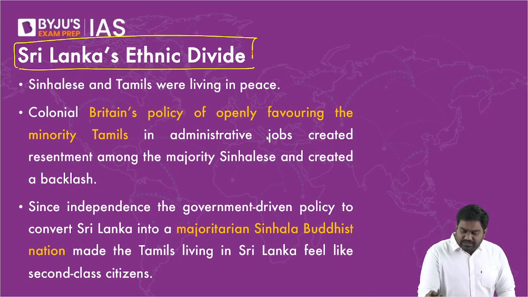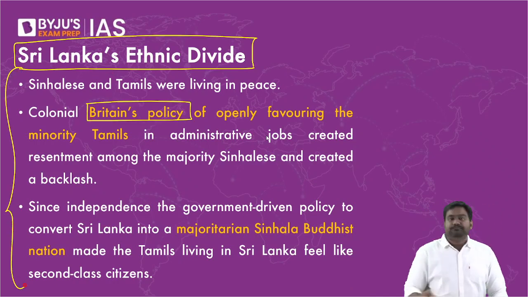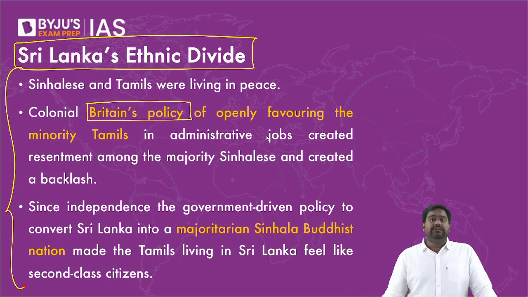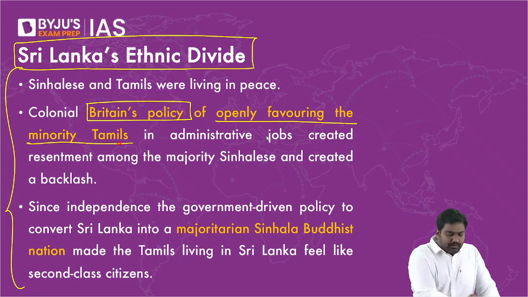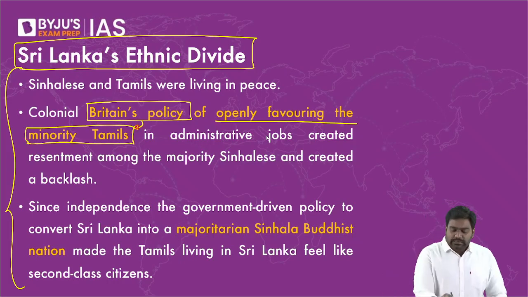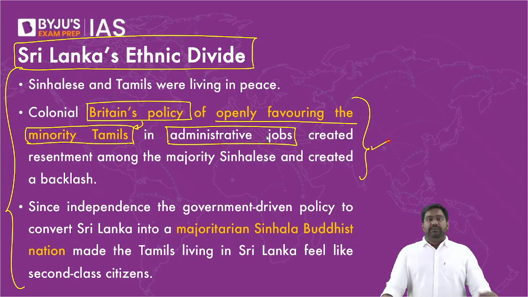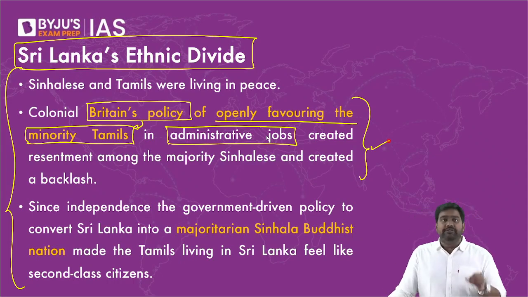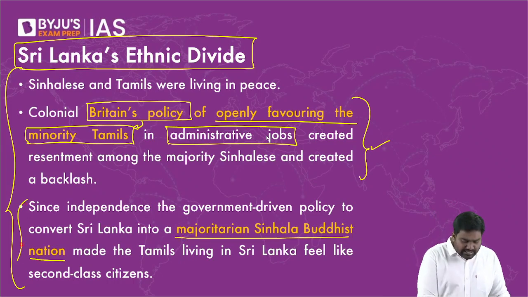The British were facing challenges in controlling the Ceylon colony. Right? Ceylon was a separate colony of its own. So what they did was they deliberately favored the Tamil minorities. They deliberately favored Indian Tamils and then Sri Lankan Tamils as well and gave them attractive jobs in the government. They promoted them, gave them powerful, influential positions to make them rich and influential. So as minorities started rising to influence and power, it was resented by the majoritarian community, the Sinhala Buddhists.